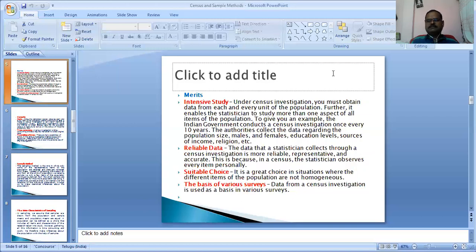Another benefit: the basis of various surveys. Data from census investigation is used as a basis of various surveys. For example, every 10 years the census is collected in India.